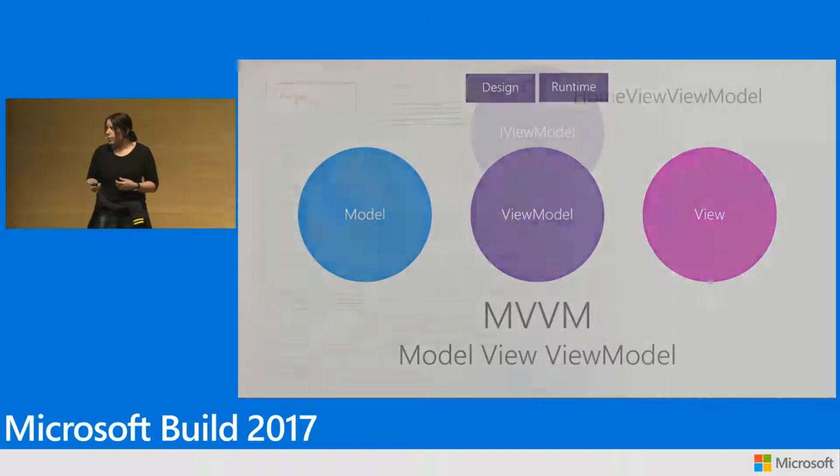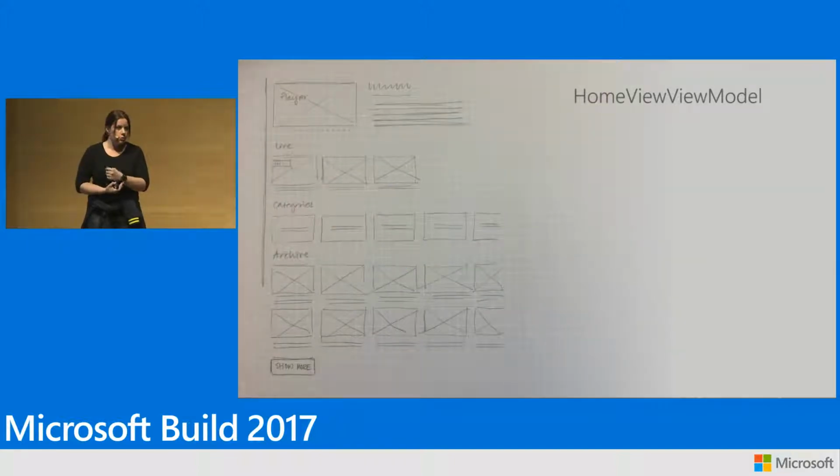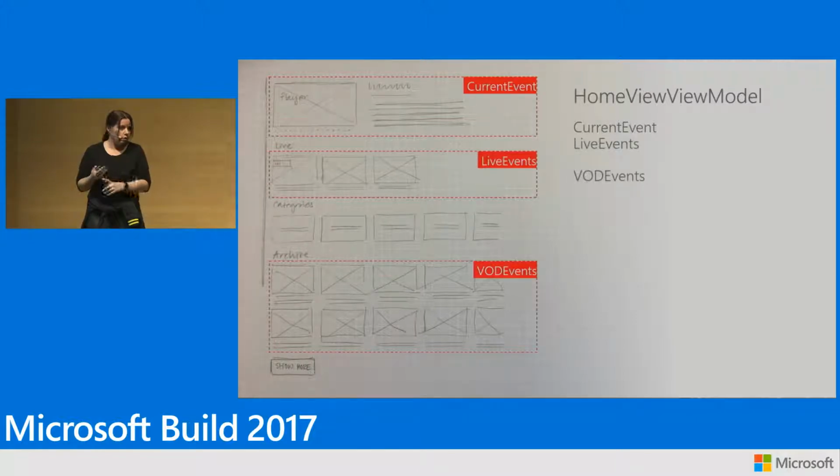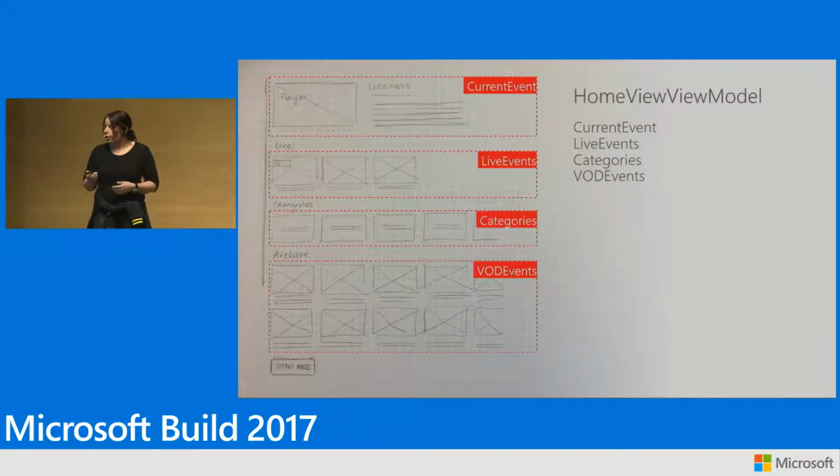So the first thing we do is we go in and sketch up the views. This is something we do with the customers, and we look at what's going to be on the page. Everything that's on a page that's visible, like the current event, a current video showing, or lists of video-on-demand events or of live events, live videos, or a list of categories. All of these and a button are things that are visible on screen, so these will be properties in our view models. And these are the only properties our view models have. So we work from the view first and create a view model straight out of the view itself.